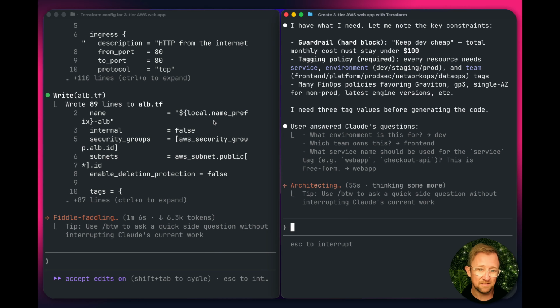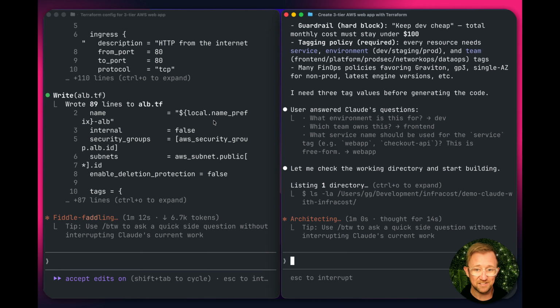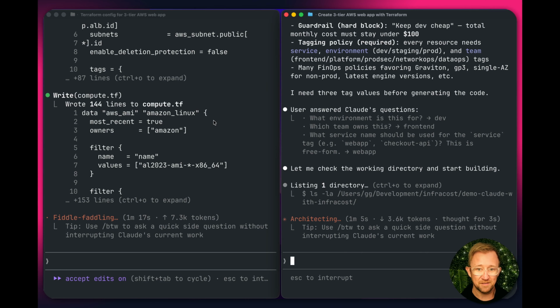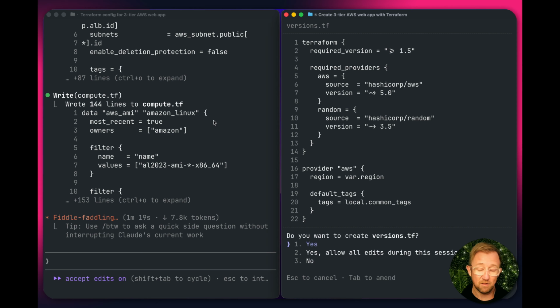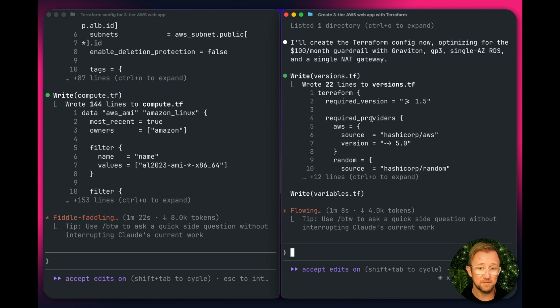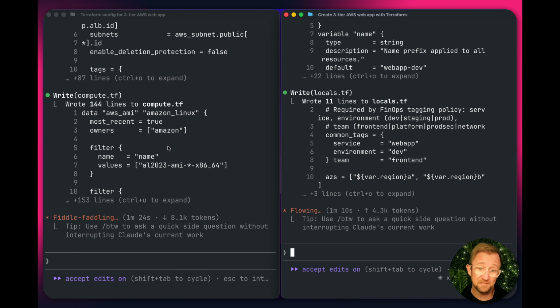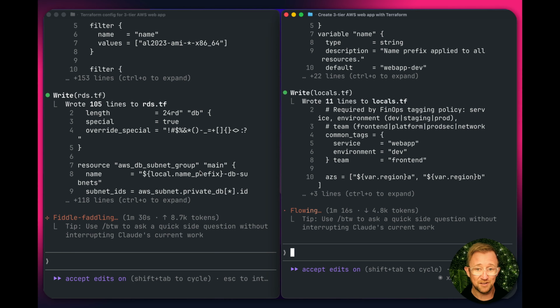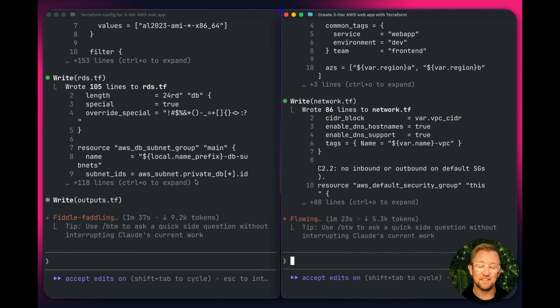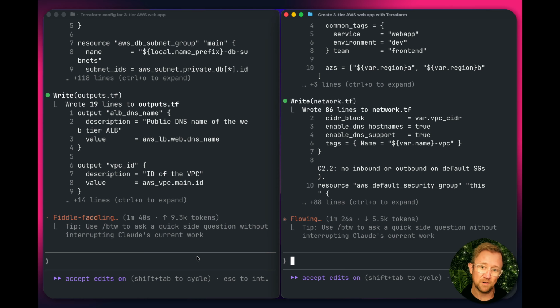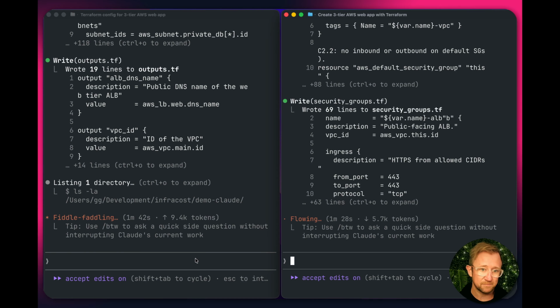The difference between these two things, though, is that Claude, on the right-hand side with the Infracost agent, is aware of a little bit more context, the things that I want or I value. And it's asked a couple of clarifying questions for the cases where it didn't know specifically what the right answers are. The end result is it's going to do a much, much better job at writing the very first time the infrastructure code that is actually what I want. It's not making any assumptions. It's not taking any guesses here. It's asking me the questions, or it's inferring that from the rules that we already have in place.